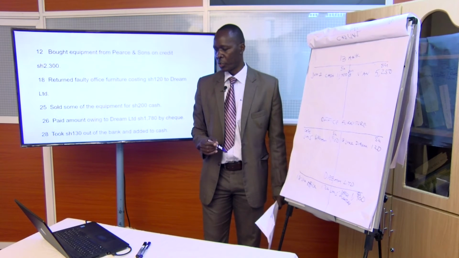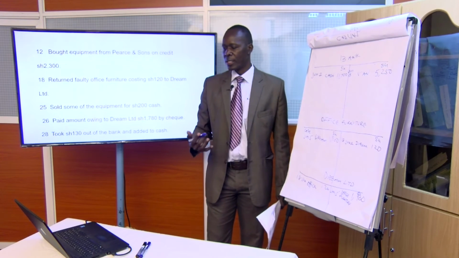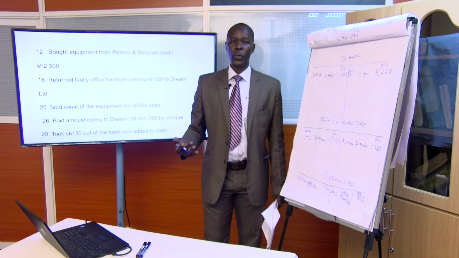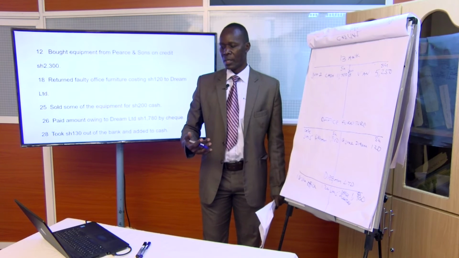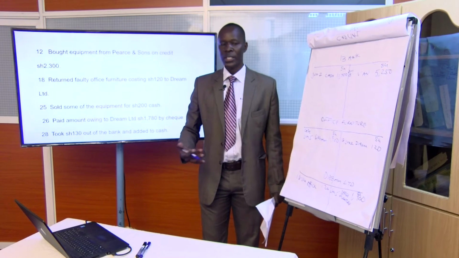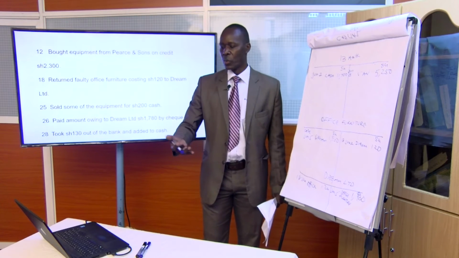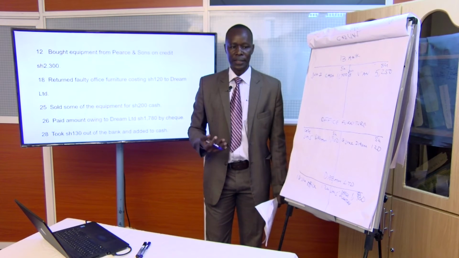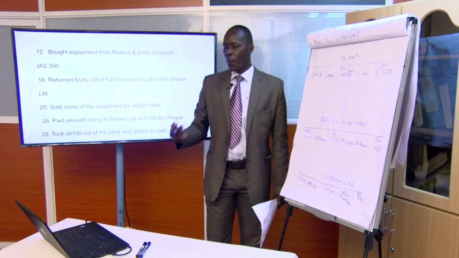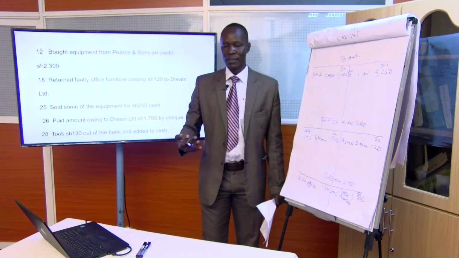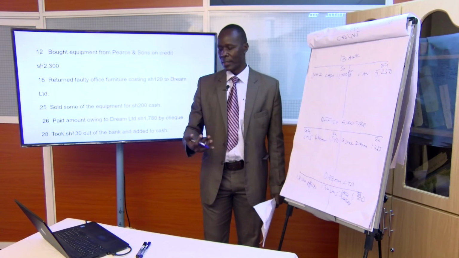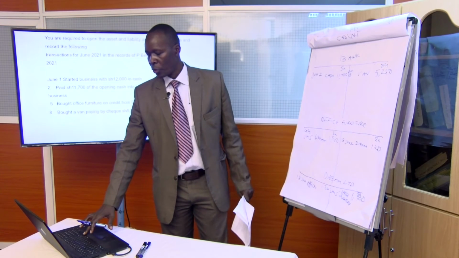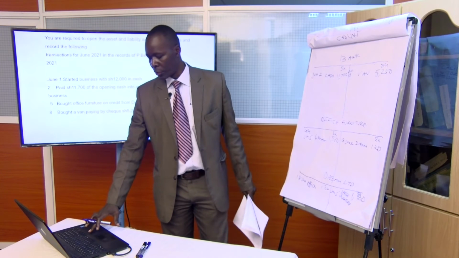Our next transaction is on 25th. Sold some equipment for 200 shillings for cash. Let us determine which 2 accounts are involved. The equipment and also the cash. What is the effect on cash if we sell? That means we are receiving this 200. Cash being an asset, there is an increase in asset. Equipment is also an asset, but in this case there is a reduction in asset. So let's look at the rules again. You keep referring to these rules until you become acquainted with them.